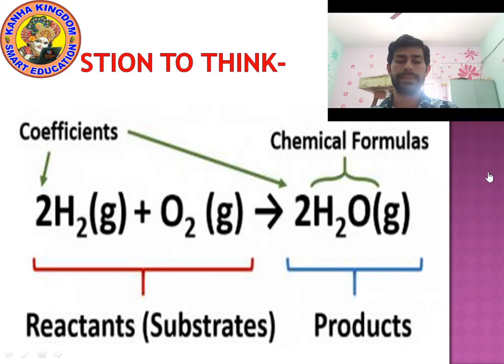Okay, students, look on the screen. You can see a chemical equation is written. This equation is actually the formation of water. H2, hydrogen, reacts with O2, oxygen. When H2 hydrogen reacts with O2, then H2O is formed, which means water is formed.